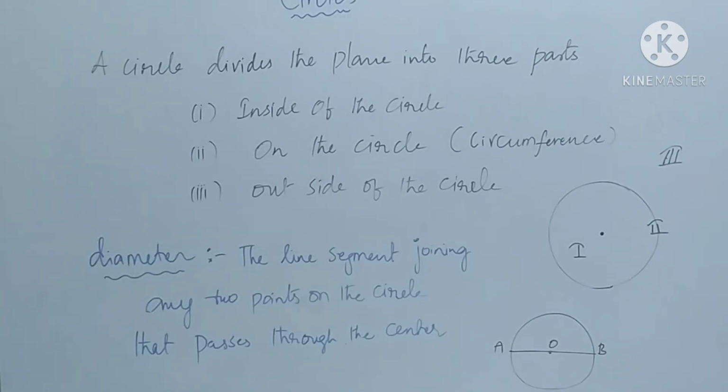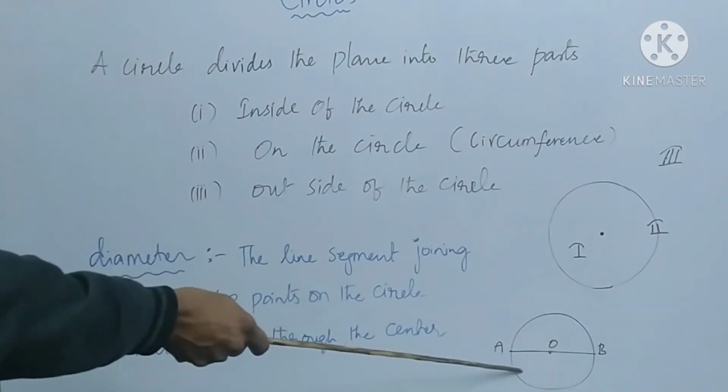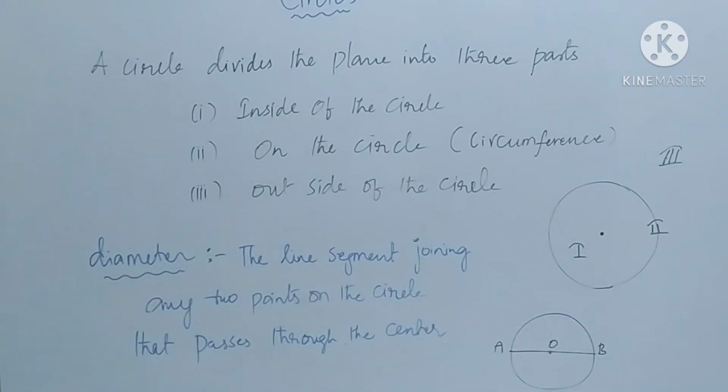Next one, diameter. The diameter of the circle is a line segment joining any two points on the circle that passes through the center.